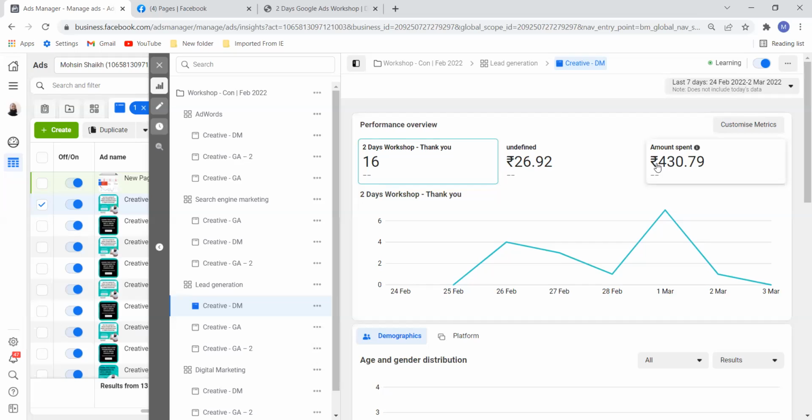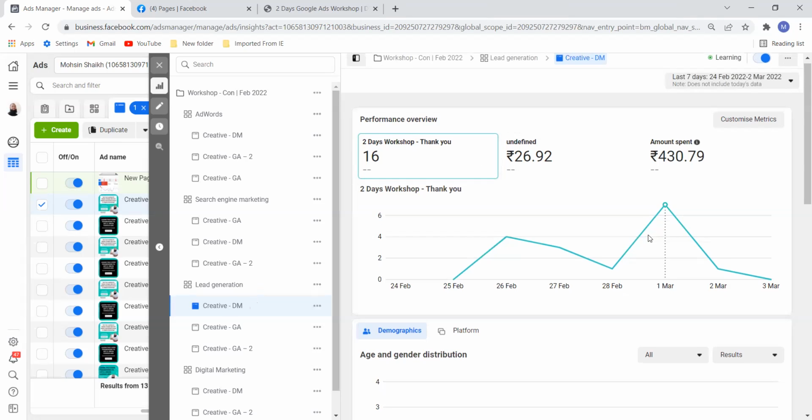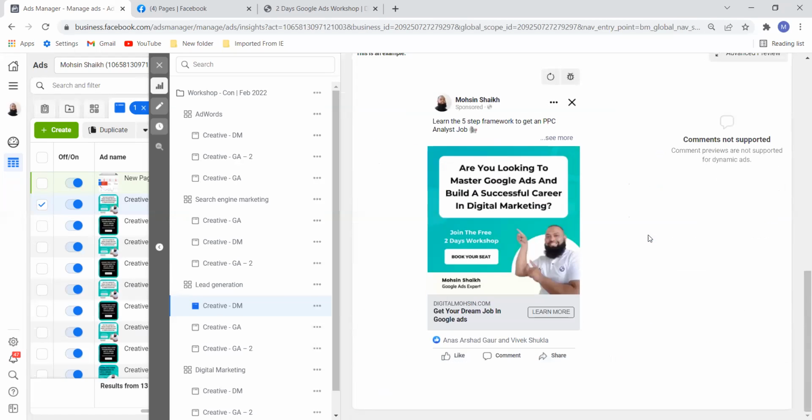I spent almost 430 rupees, 26 rupees per conversion. And if you see here: are you looking to master Google Ads and build a successful career in digital marketing? You're getting my point? Yes, got it.